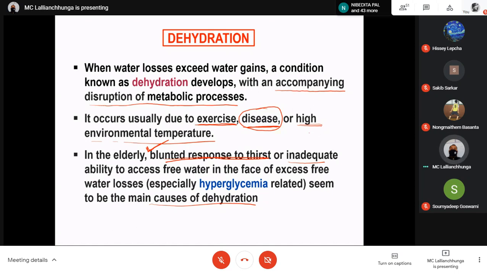The nerve impulse sent to the thirst center is weakened in old people. Another one is that a pathological condition like diabetes mellitus, with hyperglycemia, will lead to more excretion of urine, so they are more prone to dehydration.